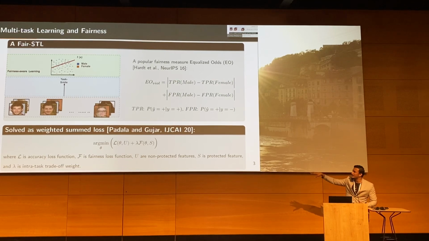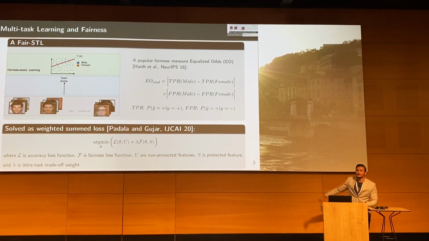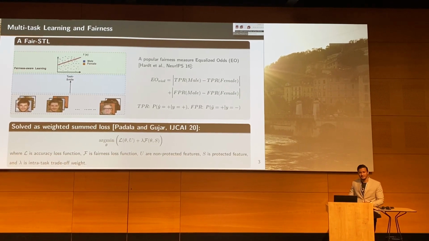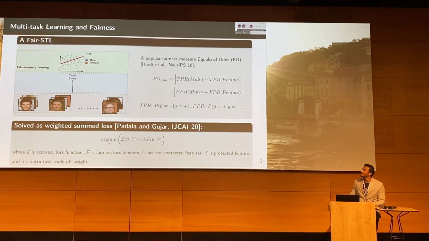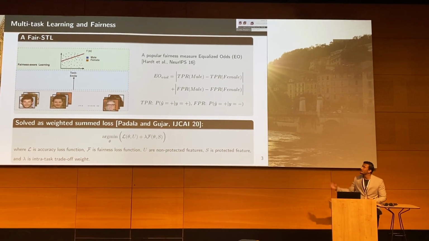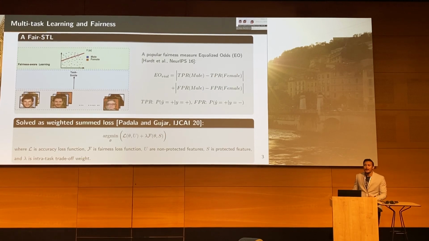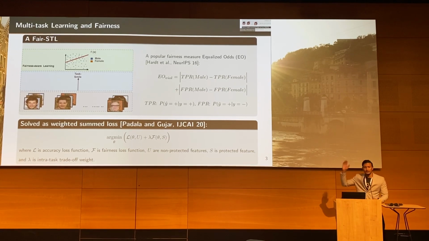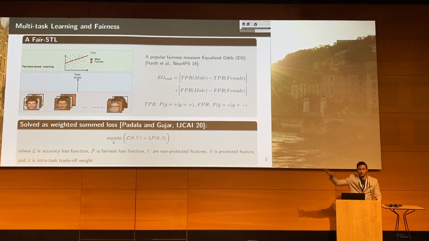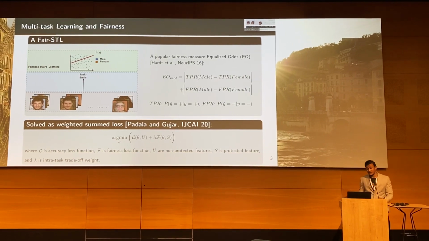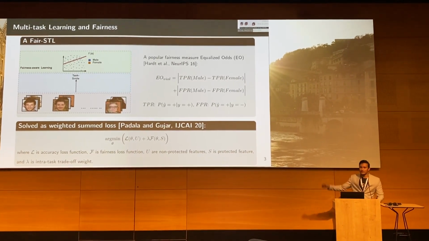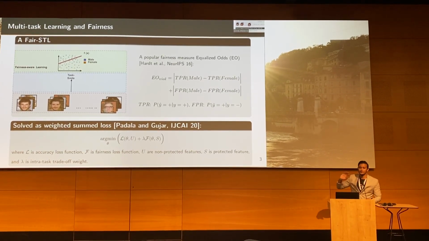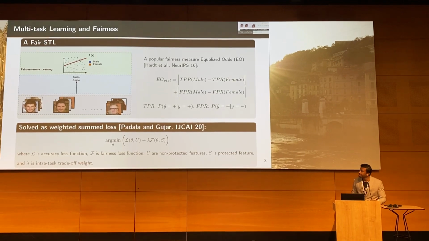Let me first define what this objective will actually do. There are different ways of measuring fairness in the output, but one of the most popular definitions is equalized odds. It measures the absolute difference between the true positive rates of the two demographic groups, plus the absolute difference of the false positive rates between the two demographic groups. And this should be as close as possible to zero to have a fair system, right?